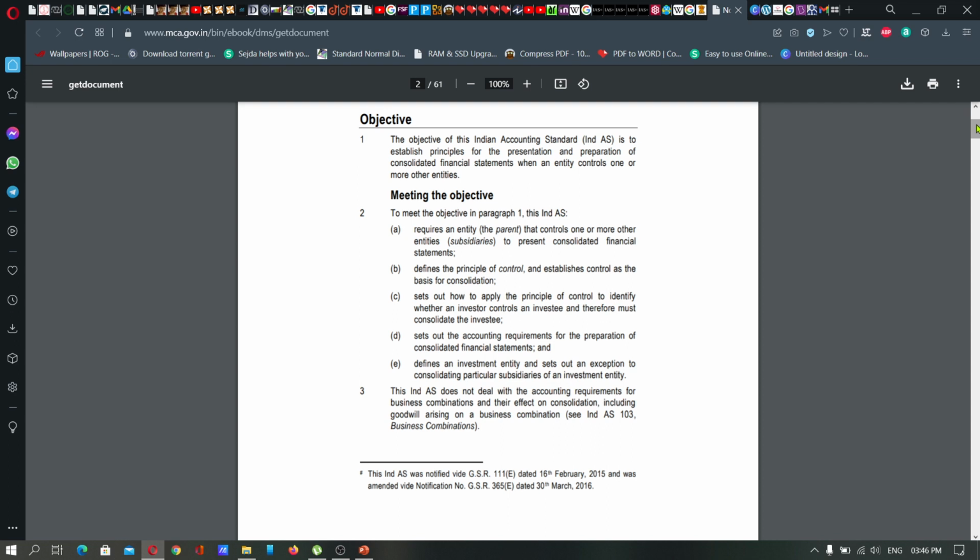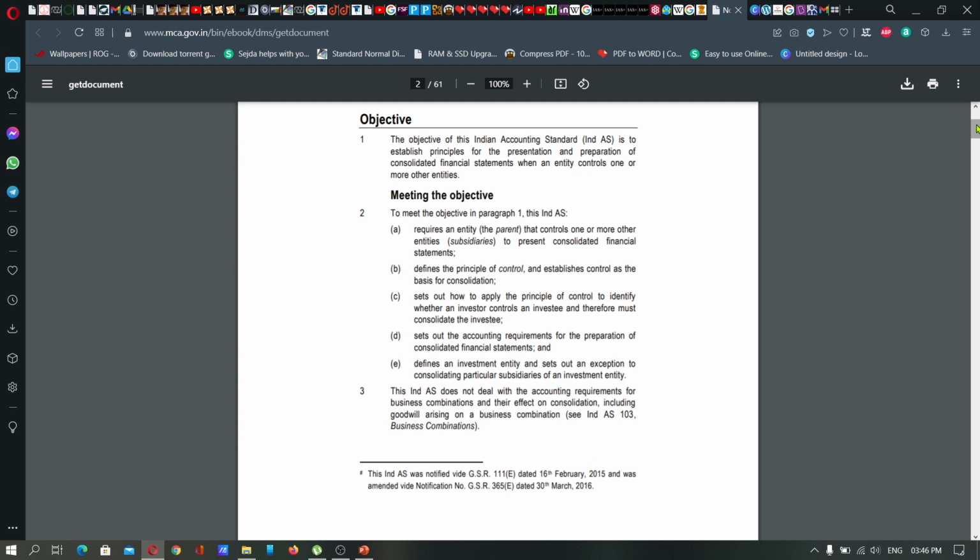It occurs basically during a business combination transaction. I believe we all know what is meant by business combination. That is, one company might take over another company, or two companies join together and form a new company, or form a new pattern of company. So there are different types of combinations. That is known as business combination.